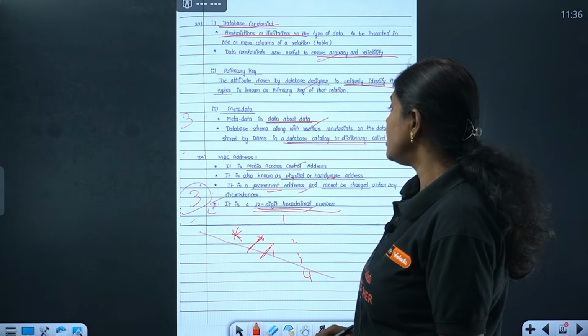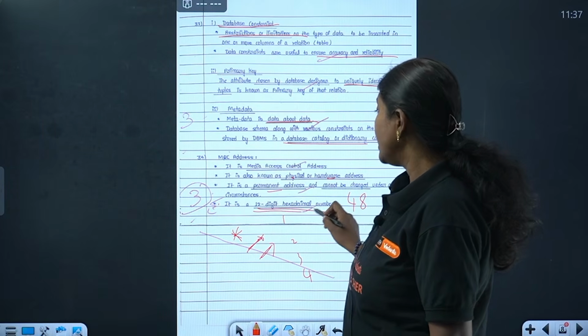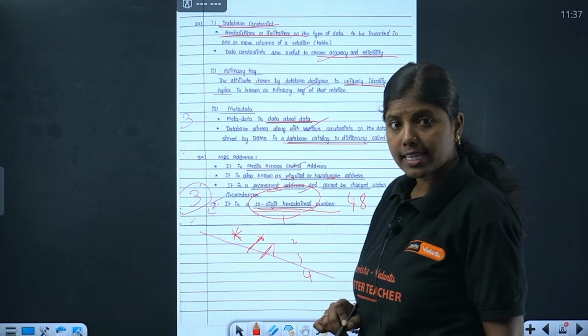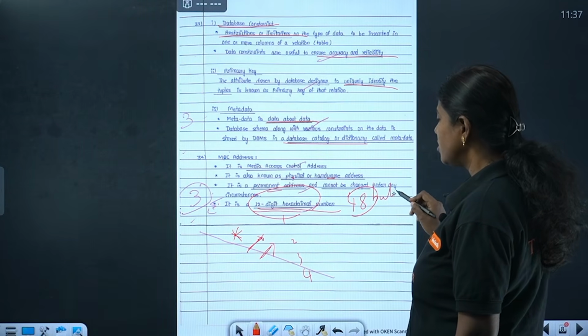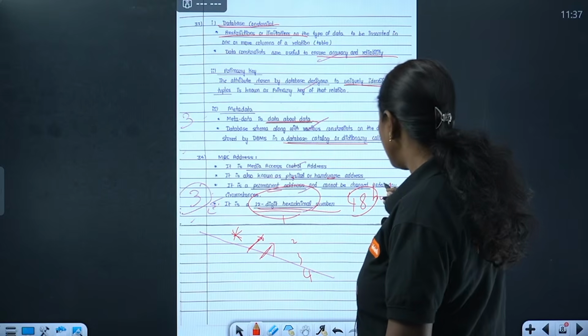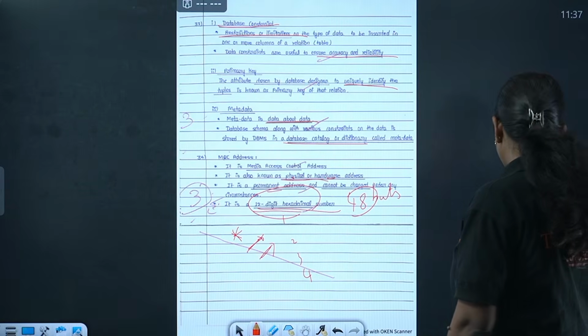12-digit hexadecimal number, but how many bits? It is 48 bits. Don't get confused. Hexadecimal means 12-digit hexadecimal number, but 48 bits it is. Okay, that she has not written. You can also write 48 bits. It's going to be the physical address. So that part she has written, media access control address.